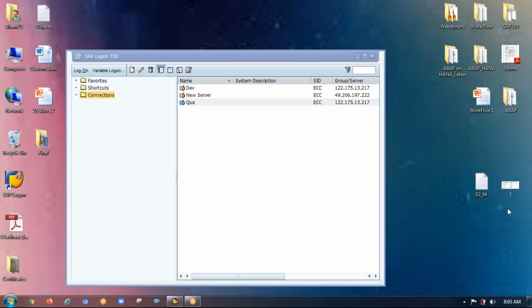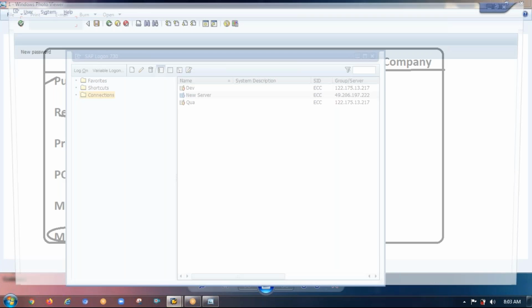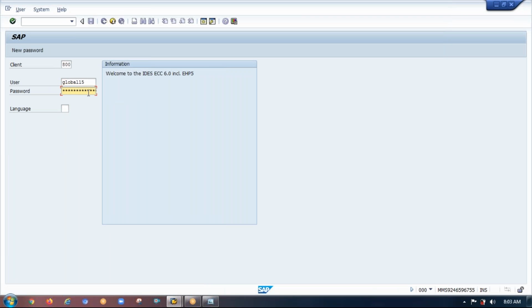Right. So yesterday this is what we were talking about: customer and then vendor. From the customer standpoint, we have almost 6 steps, and no step is relevant to SAP. I have not discussed anything regarding SAP yesterday. It was a very basic and general business flow which will be involved whenever we go with a transaction. The point I'm highlighting is that all these steps are there in SAP. So let me open my SAP server and we'll get some clarity.